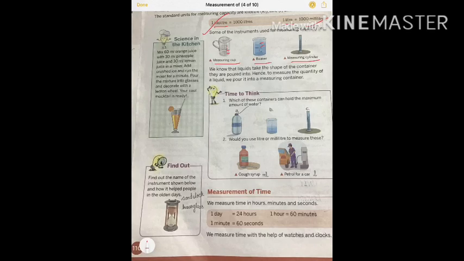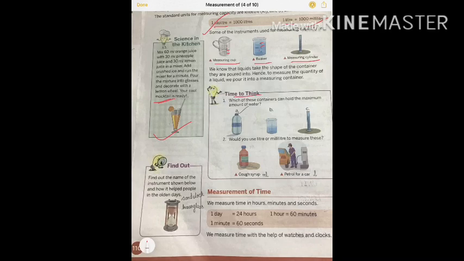Okay, all right. Now here these are the instruments. Some fun activities are also given here to make science in the kitchen. You can prepare some mocktails also. A mocktail is a mixture of different juices.